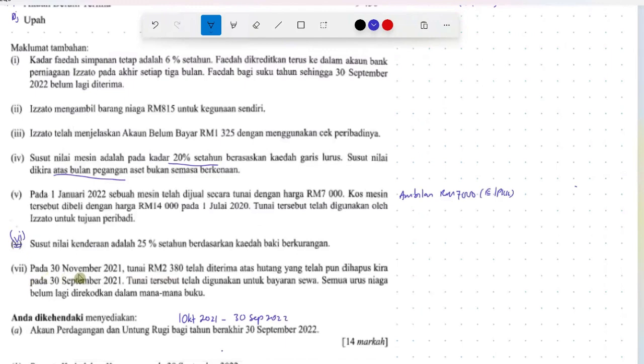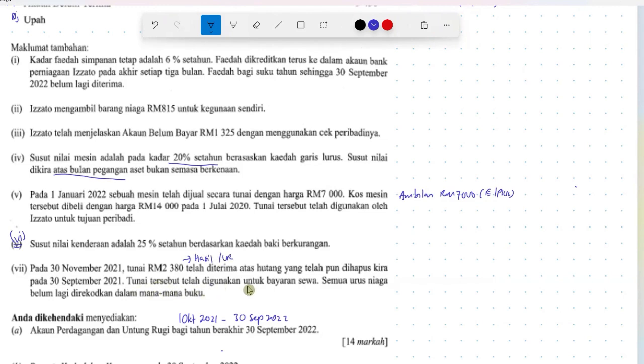7. Pada 30th November 2021, tunai 2380 telah diterima atas hutang yang telah dihapus kira pada 30 September 2021. So this is hutang lapuk pulih, bad debts recovered, right? We will have a hasil here. This one will go into hasil in your account Untung Rugi.